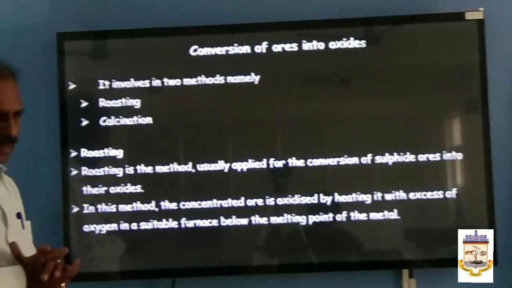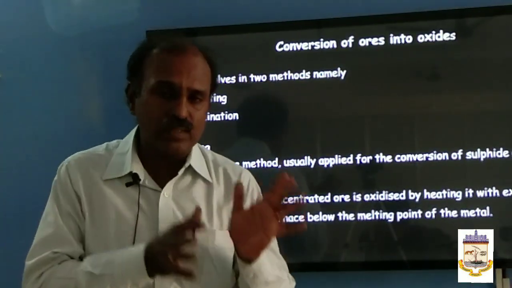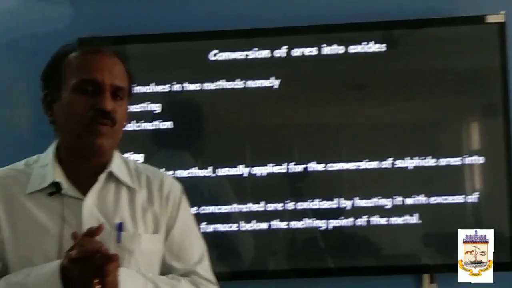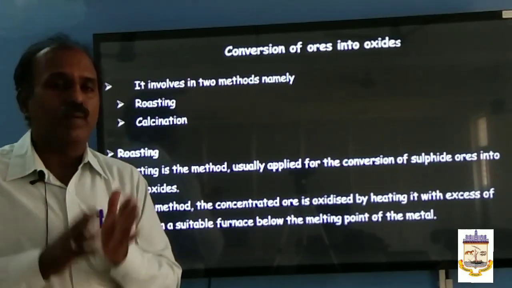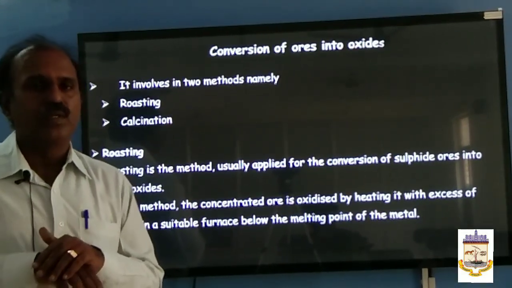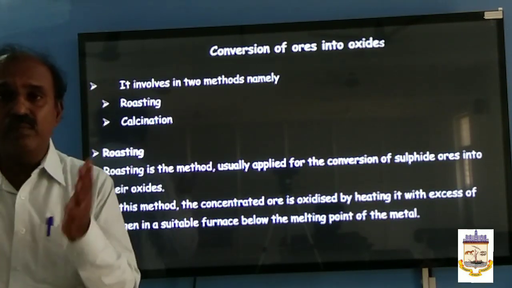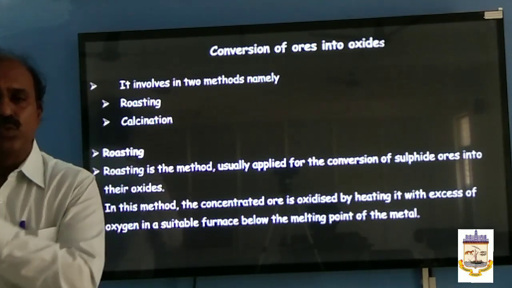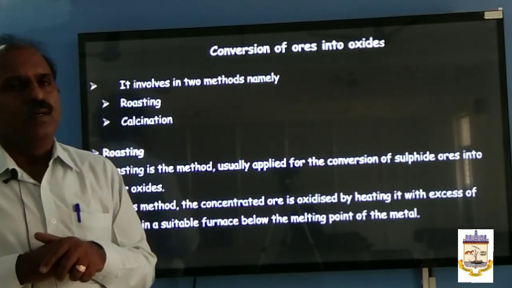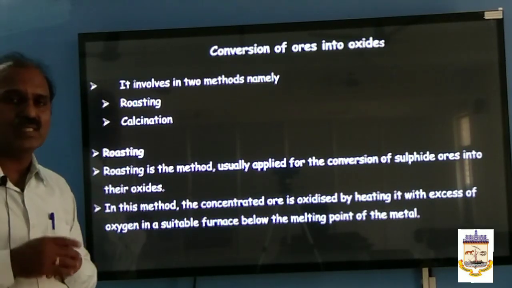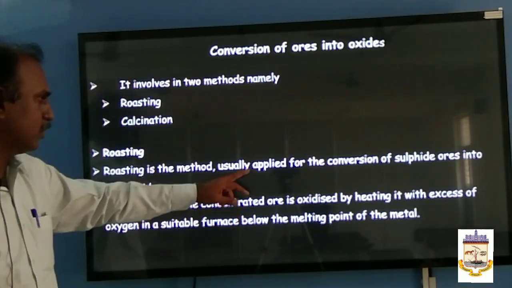You remember what roasting is? Heating the ore with excess of oxygen is called roasting. The concentrated ore is heated with excess oxygen at high temperature in a reverberatory furnace, and you get the respective metal oxide. During the process, the sulfur dioxide escapes as a gas. It is collected separately and converted into sulfuric acid. That's another advantage. And during roasting, impurities such as sulfur, arsenic, phosphorus and antimony escape in the form of oxides. Look at this example.